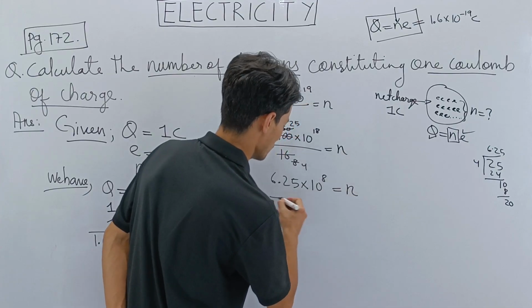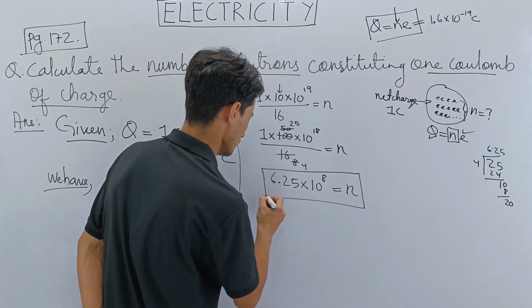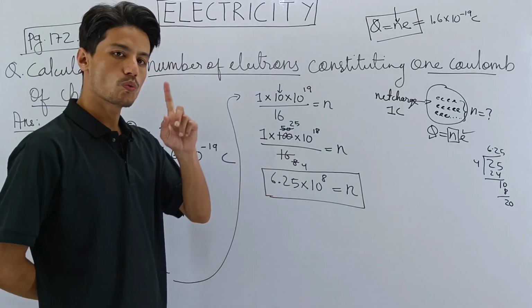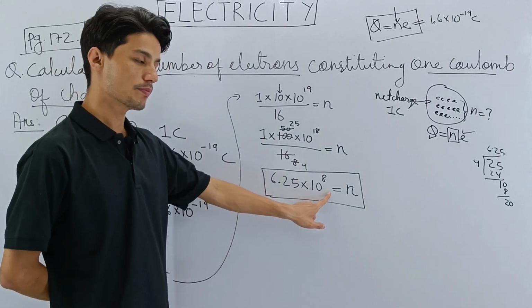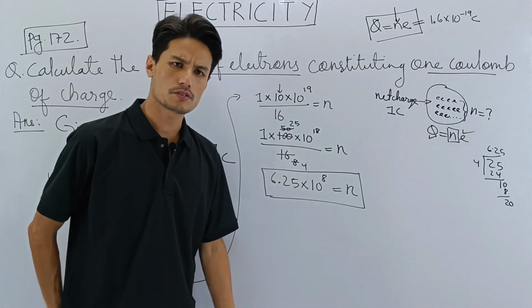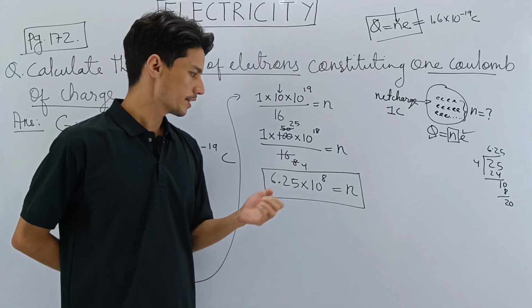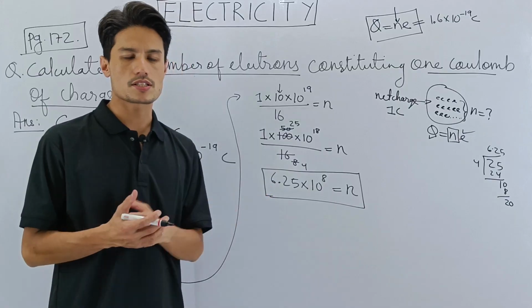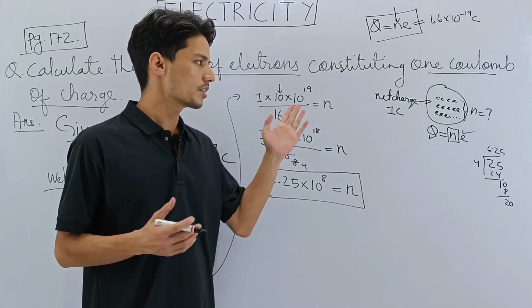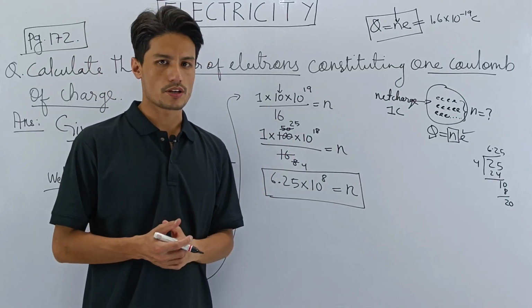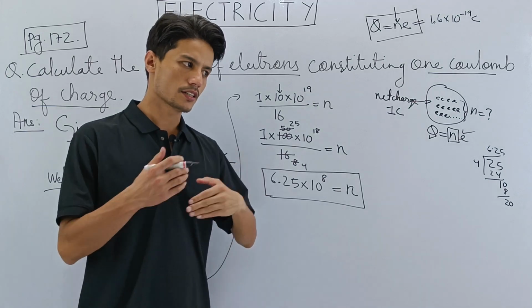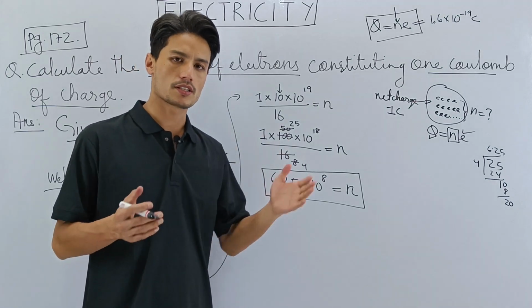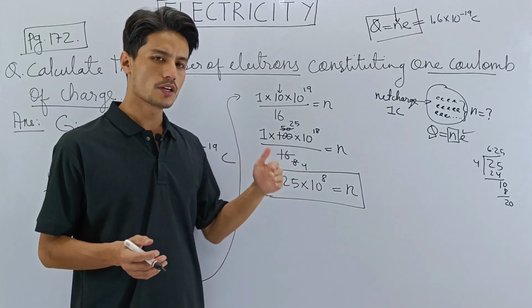So the N value you got is the number of electrons. See, this many electrons are present in 1 coulomb of charge. It's a very big number. All right, so this is it, my dear students. This is the first class, the first video on the chapter electricity, and I hope you have understood something. The next topics will follow likewise. So do not miss the lectures, do not miss the videos, and I promise you will learn.